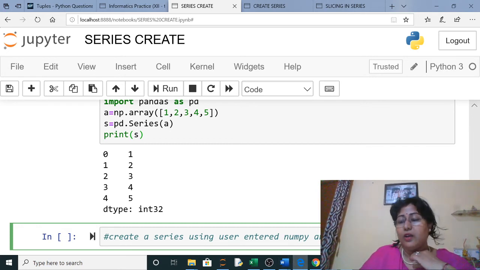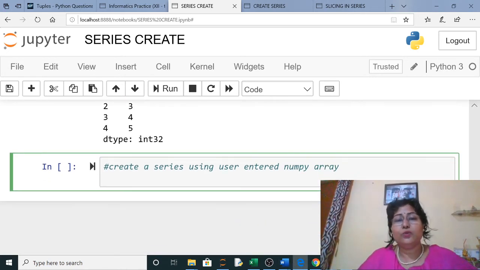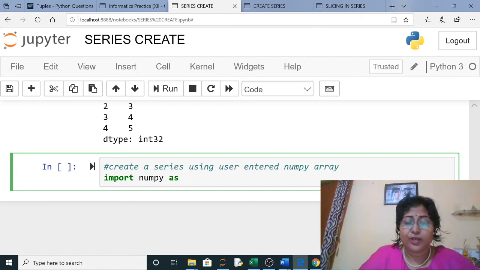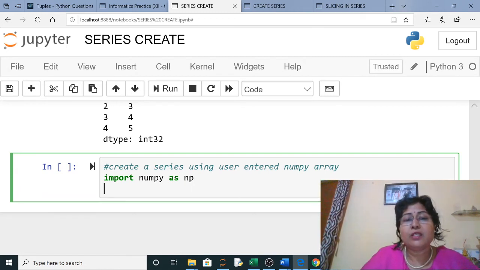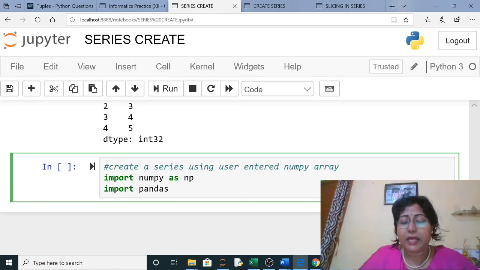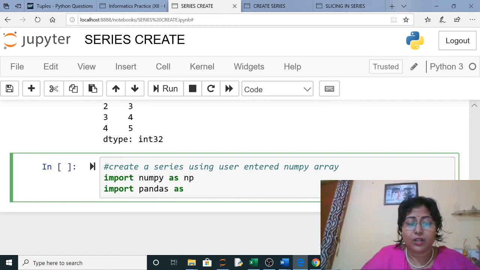Clear? Now for that you can use a list here. Suppose I am using a list. Now before that, what you have to do, you have to import numpy as np. First you solve it, then you will see my solution. Pause your video here, solve the question, and then check from my answer if it is correct or not.